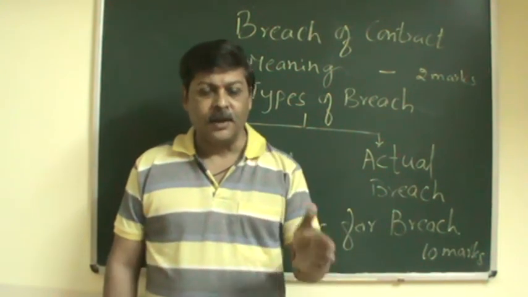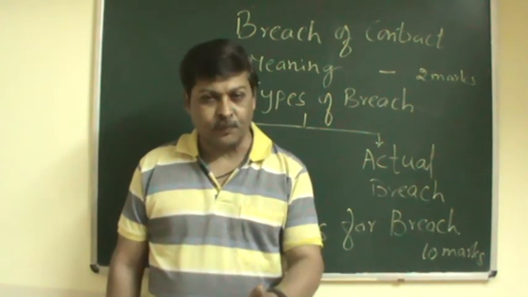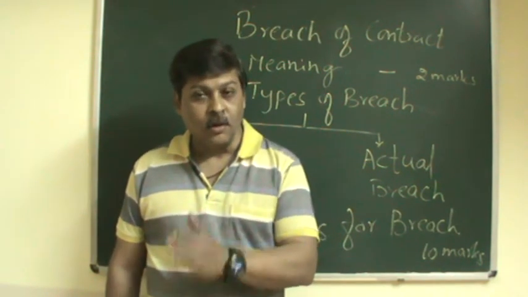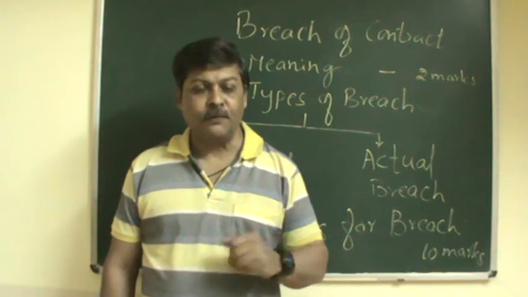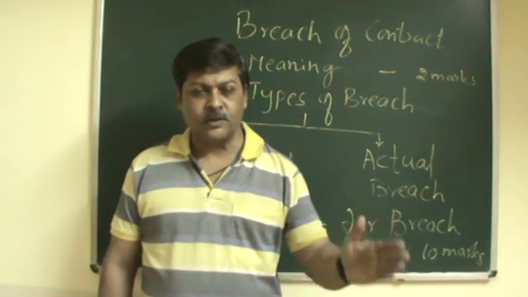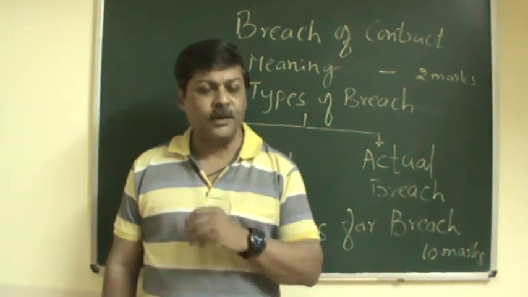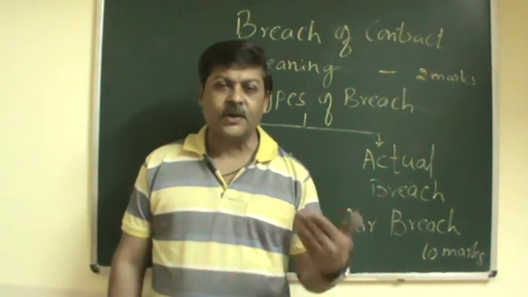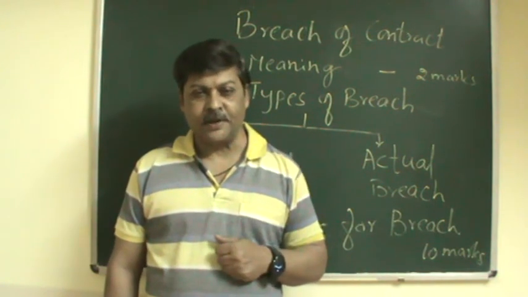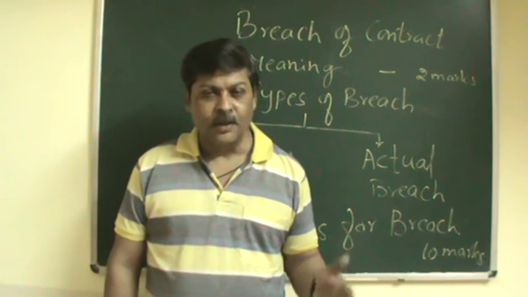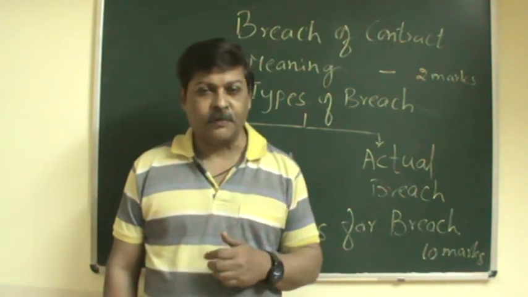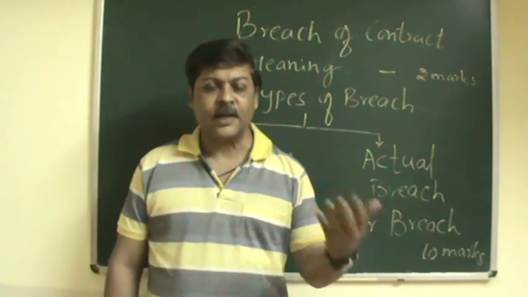For example, A promised B to supply the raw materials to B within 15 days. But A is unable to supply the raw materials as he had promised within the 15 days. So on the expiry of the 15 days, he has committed the breach.